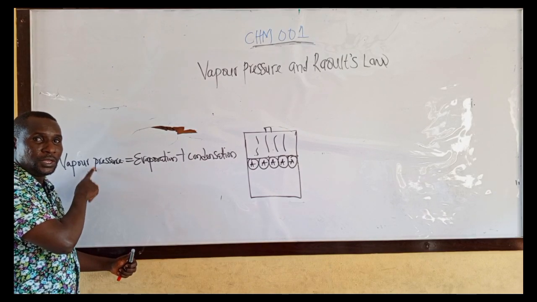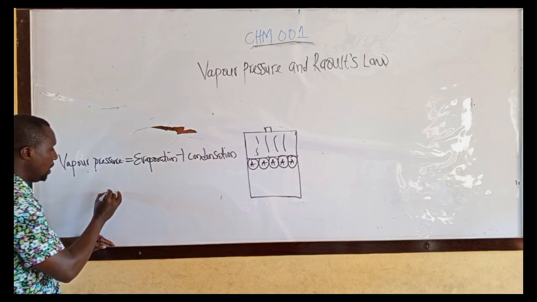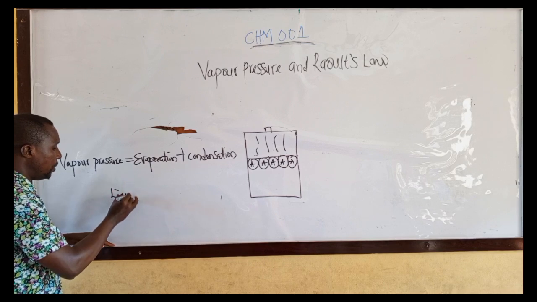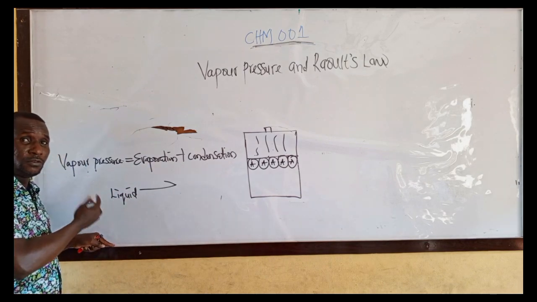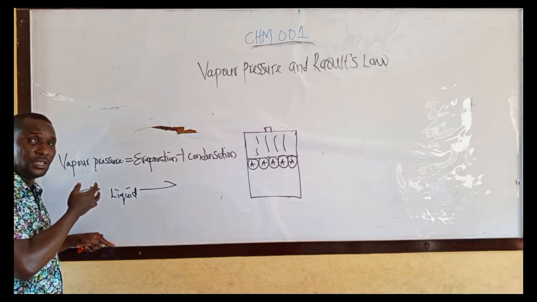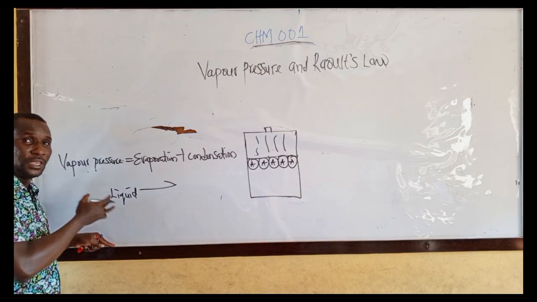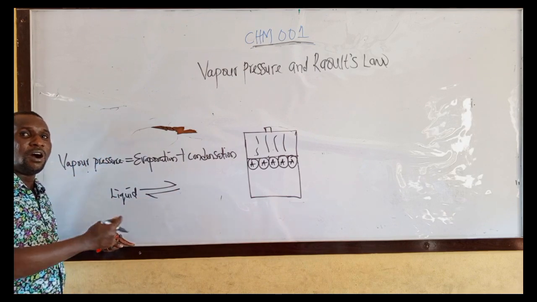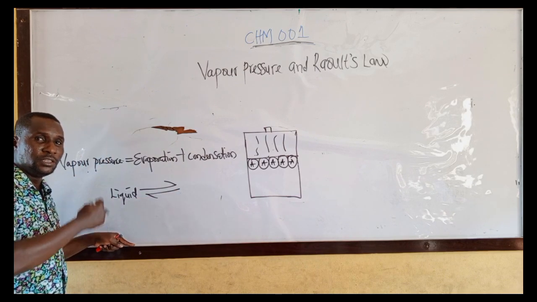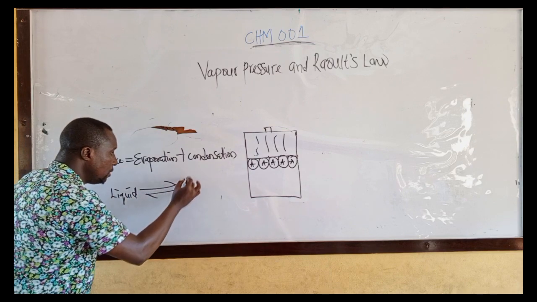There will be a point in which the number of molecules leaving the surface of the volatile liquid will be equal to the number of vapor molecules returning into the liquid.